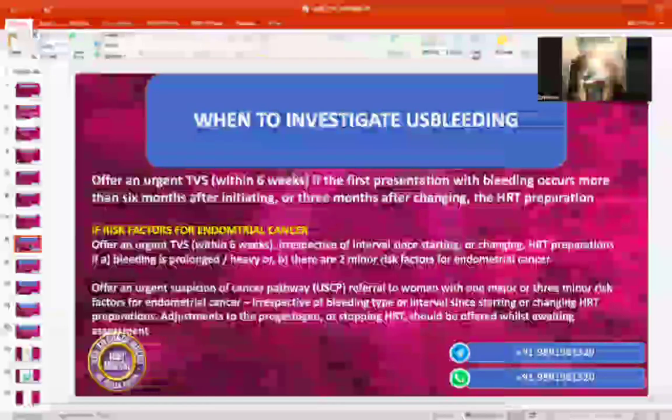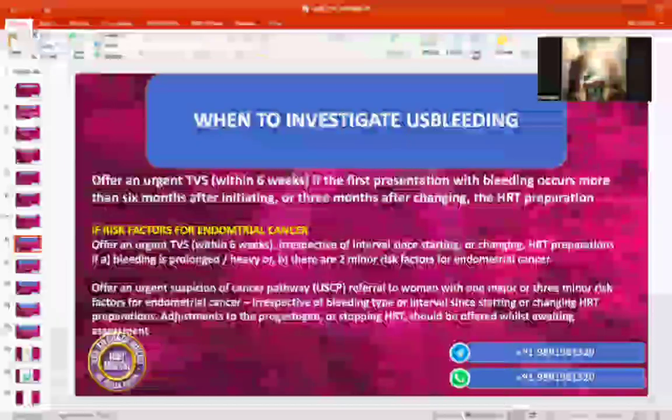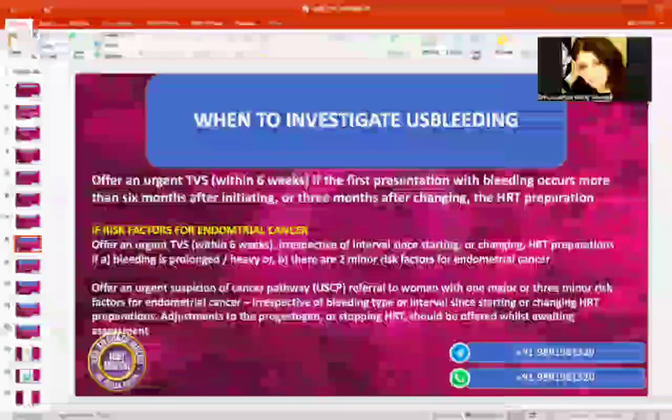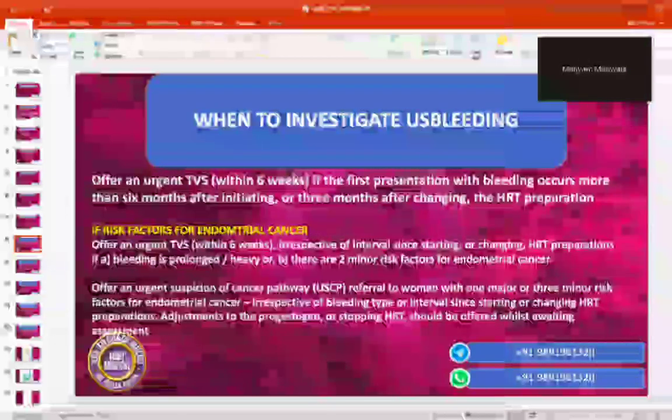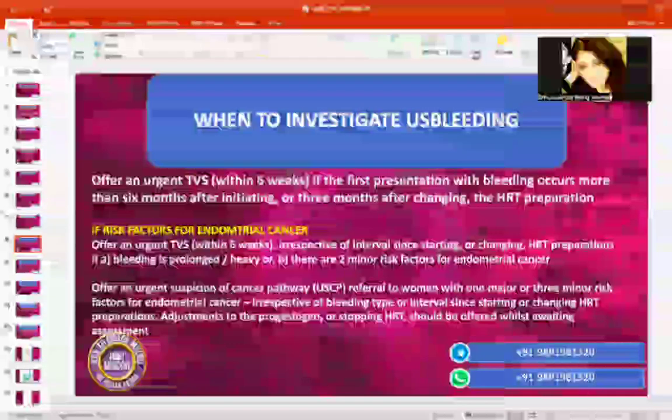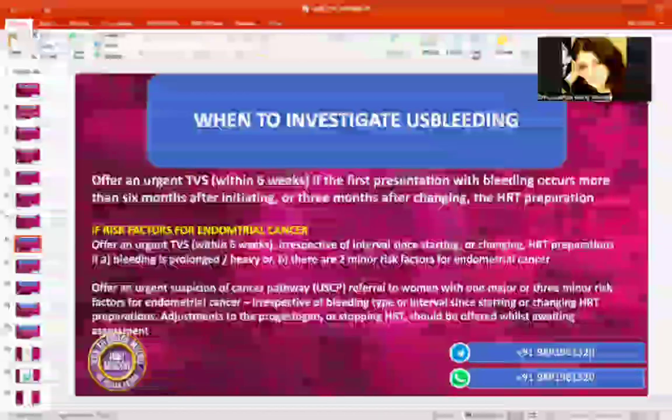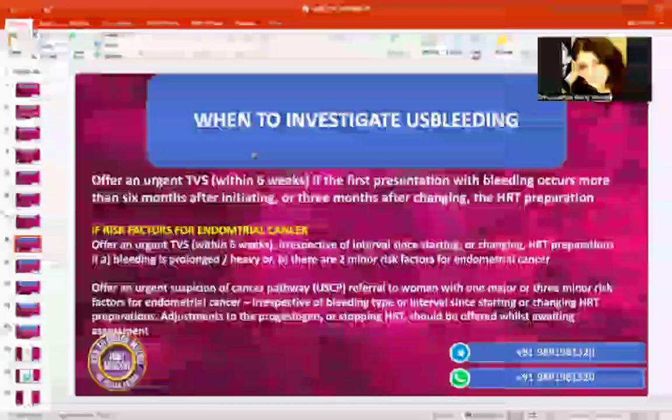Now, when to investigate unscheduled bleeding? After 6 months, offer an urgent ultrasound within 6 weeks. If the first presentation is more than 6 months after initiation or 3 months after changing the HRT, this is an absolute indication for urgent TVS.